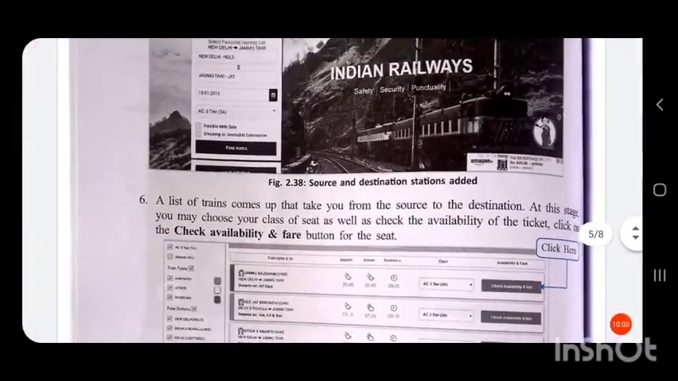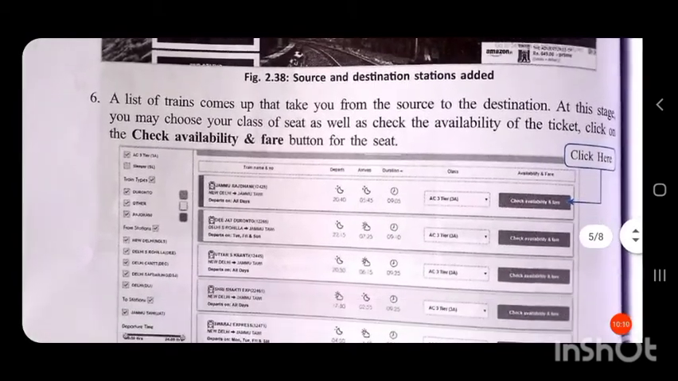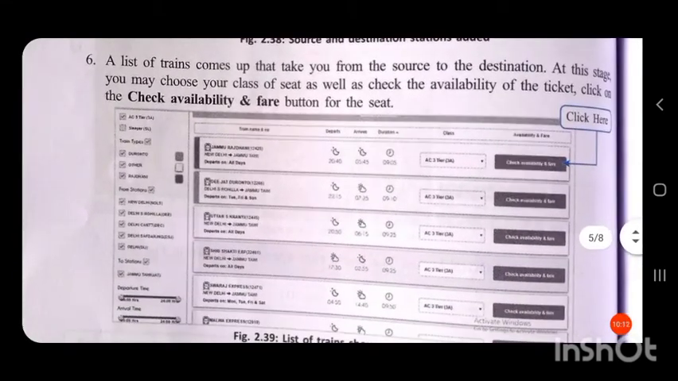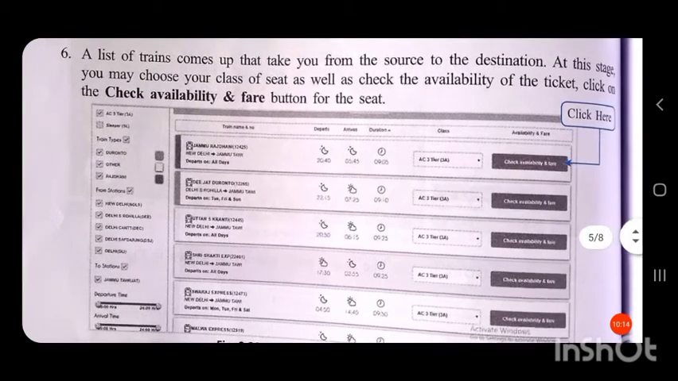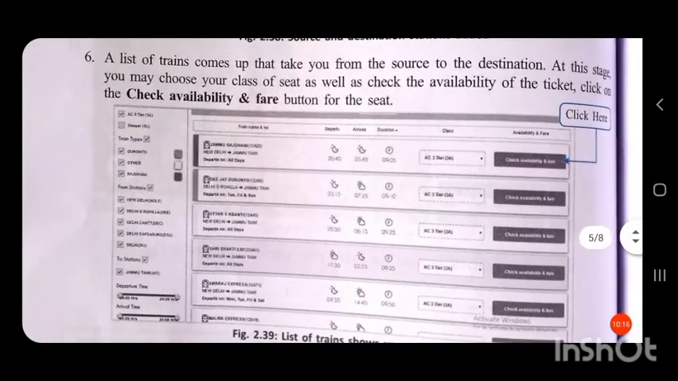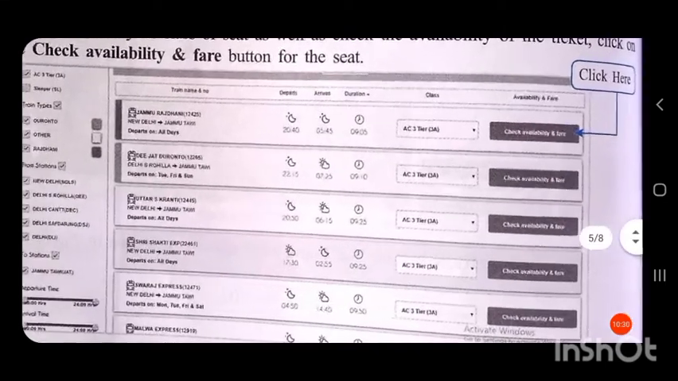After the Find Trains button is clicked, a list of trains come up that take you from the source to the destination. At this stage, you may choose your class of seat as well as check the availability of the ticket. Then click on the check availability and fare button for the seat.